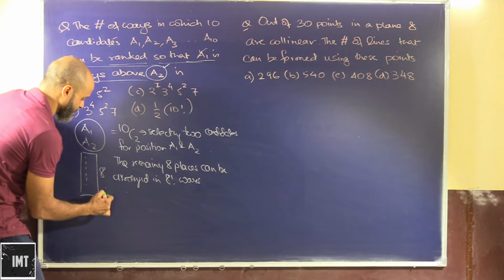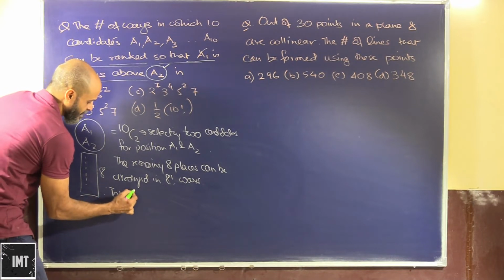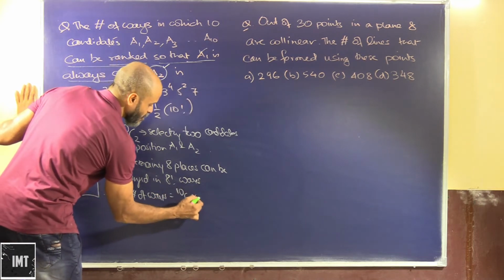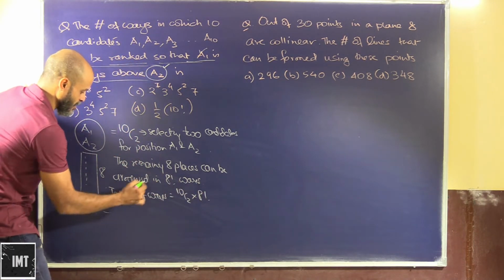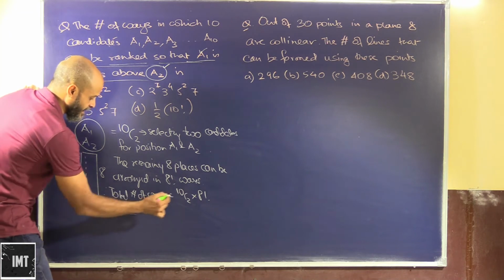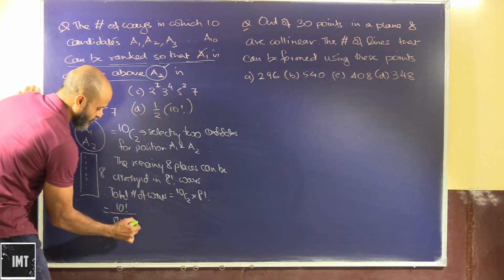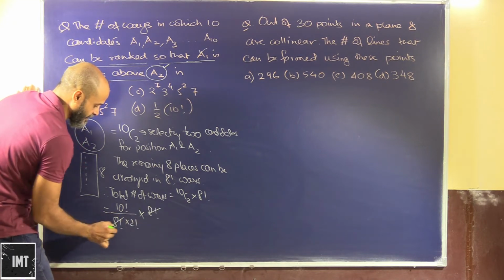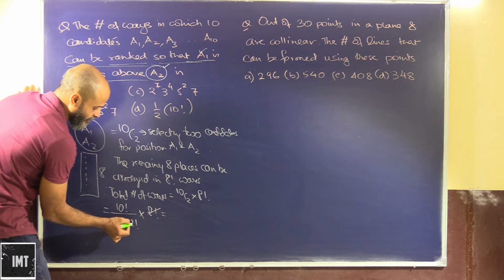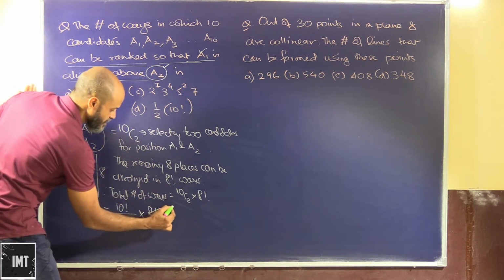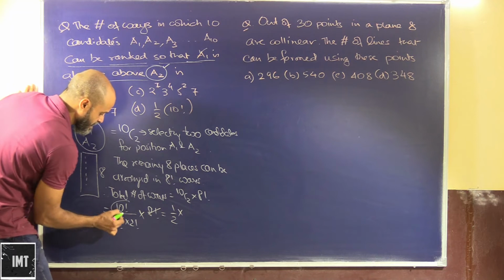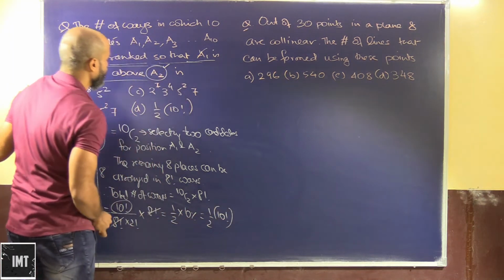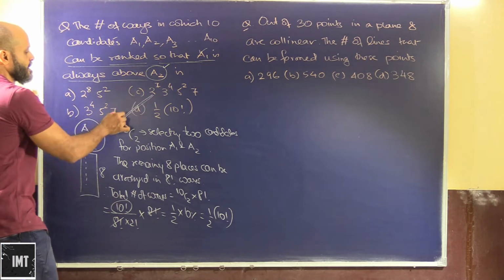So the total number of ways will be equal to 10C2 into factorial 8, and that's going to give us how much? Factorial 10 upon factorial 8 into factorial 2 into factorial 8. So this factorial 8 and factorial 8 get cancelled. For factorial 2 we have the value as 2, so this will be 1 by 2 into factorial 10. Yes, this would be the correct answer.